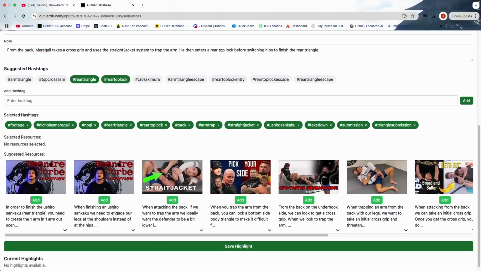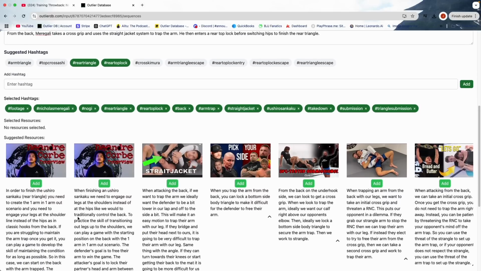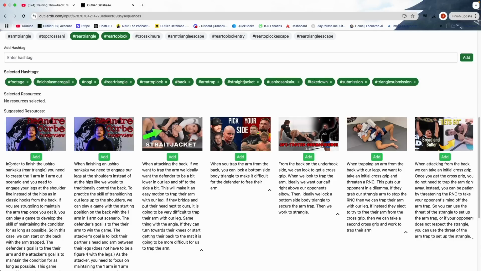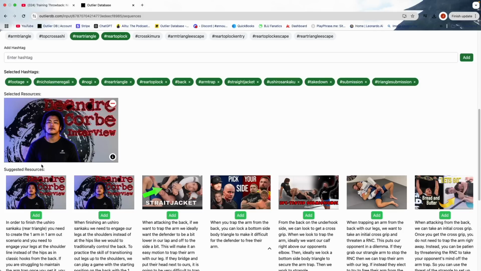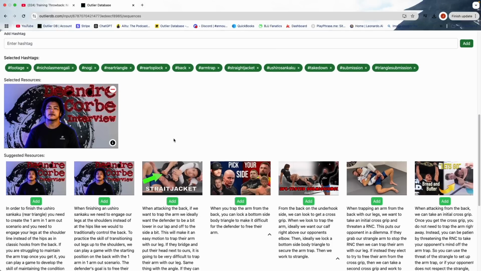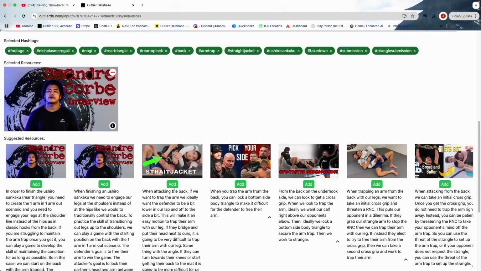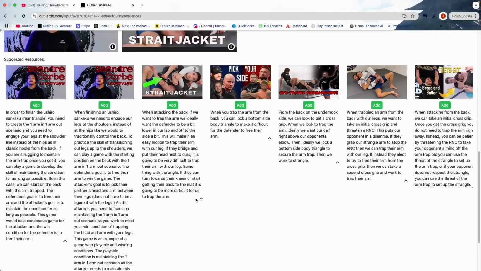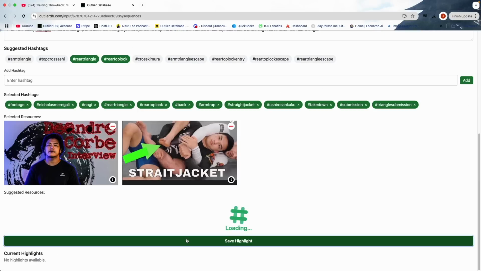Here we can expand so we can get a bit more information about it. This seems like it would be a good resource to link here. So we can add that one, and you can see it pops up here. And if we wanted to take it off, we take it off. But we'll add it, and then maybe we can do this one as well. And now we can scroll down and we can save that highlight.